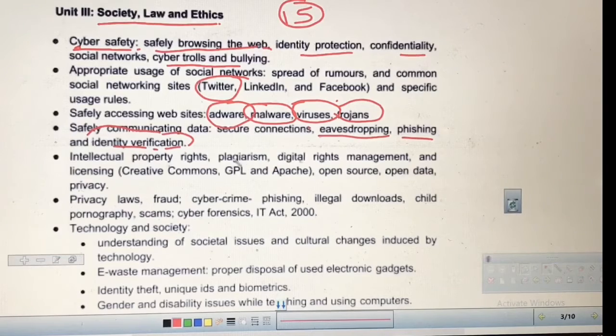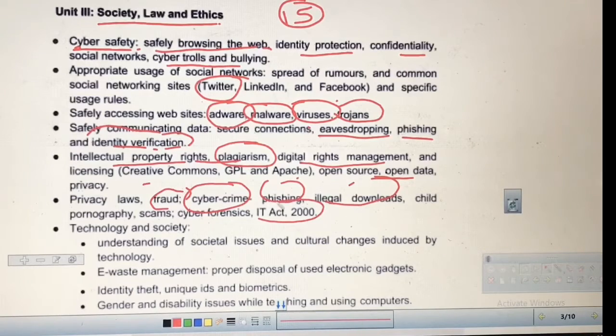So these theoretical concepts are there. Intellectual property rights, you should know about this. Plagiarism in research work is a very important factor. Digital rights management, what is that, and Creative Commons, Apache, open source, open data, privacy, all these things, and cybercrime, frauds, phishing, illegal downloads, child pornography, even the IT Act 2000. This is also very important. Very frequently a question is asked from this topic.